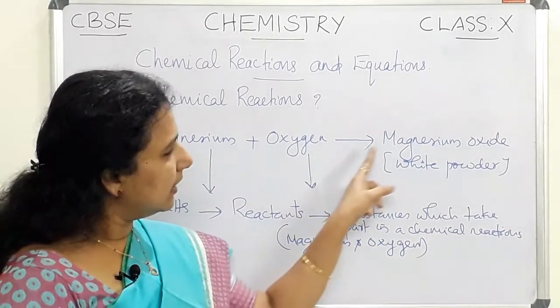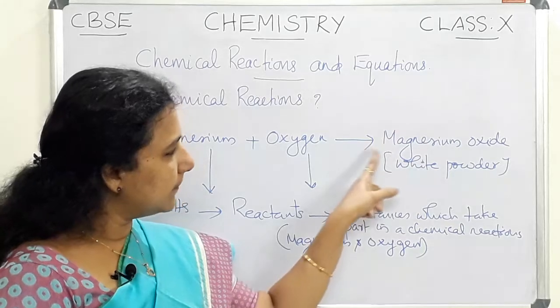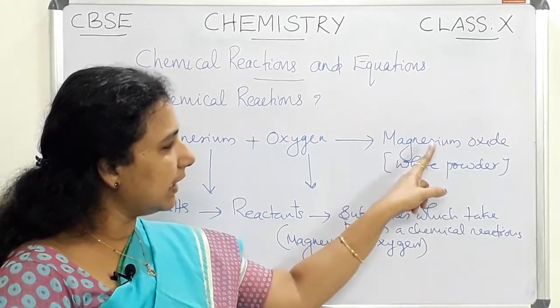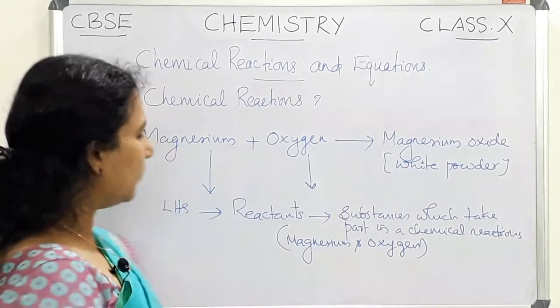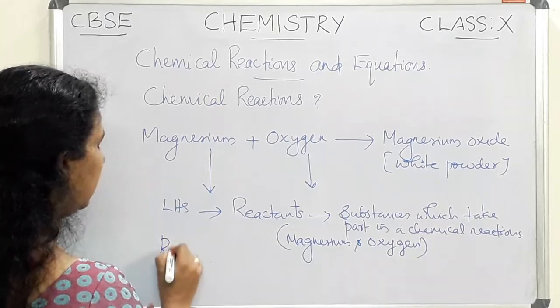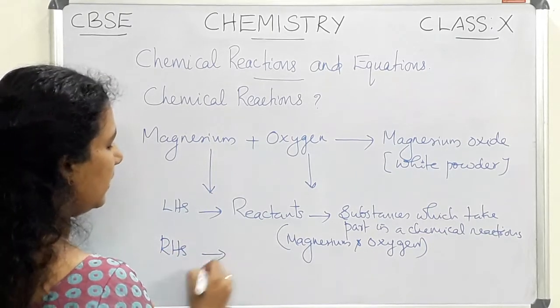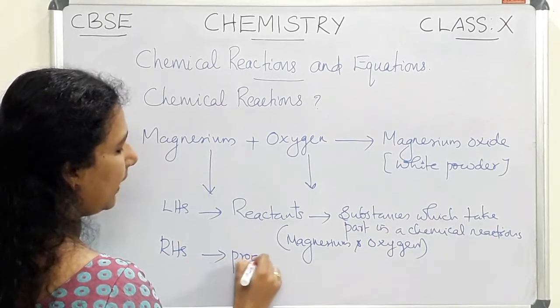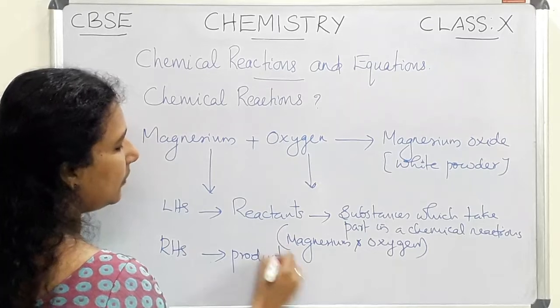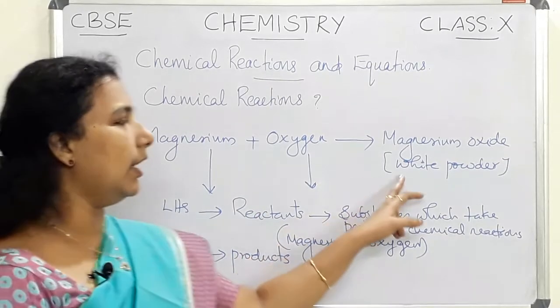And we can see one other compound on the right side of this equation, the RHS, right hand side, where we can see the product, or products. Here there is only one product.